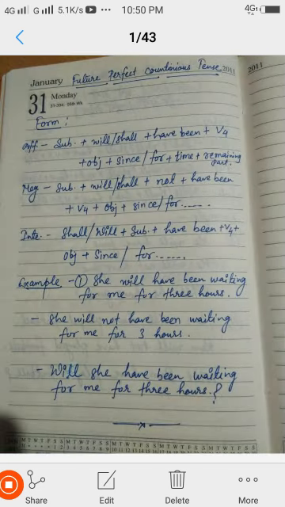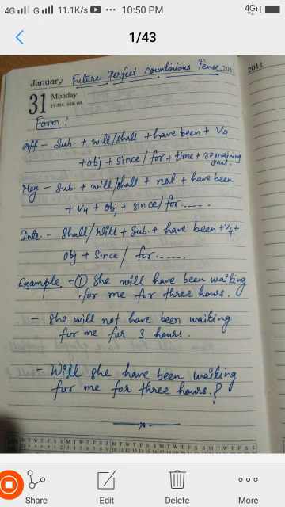Okay. Now the last, fourth type of the future tense, future perfect continuous tense. You also know that in our previous classes we discussed the perfect continuous tense. Here we mention the time period, and we use since and for also.